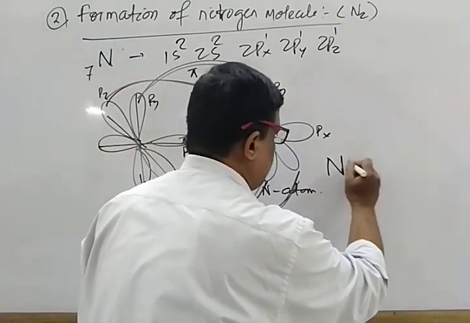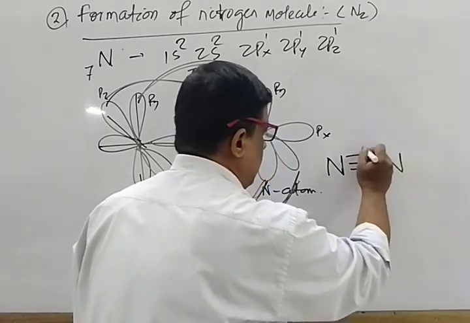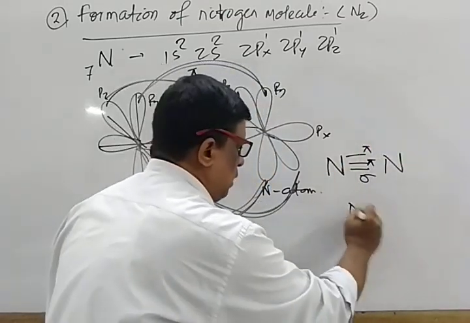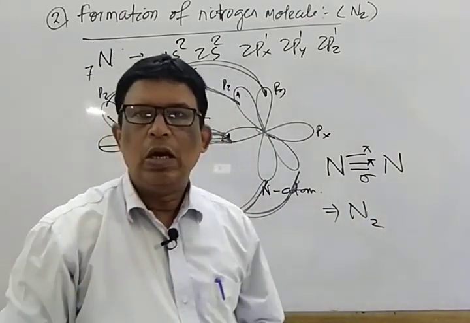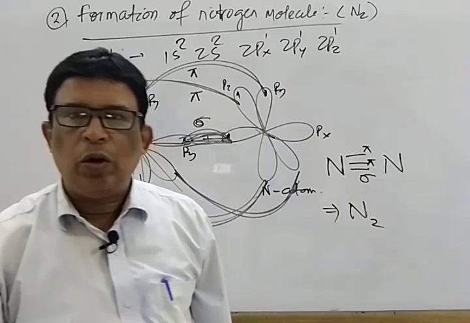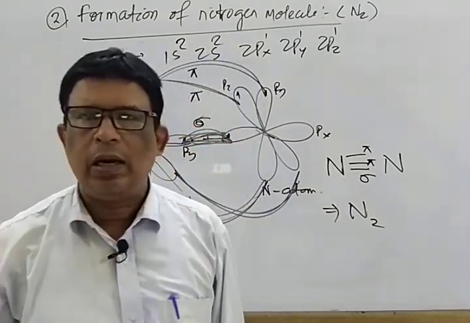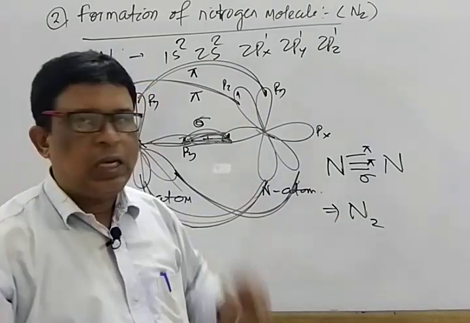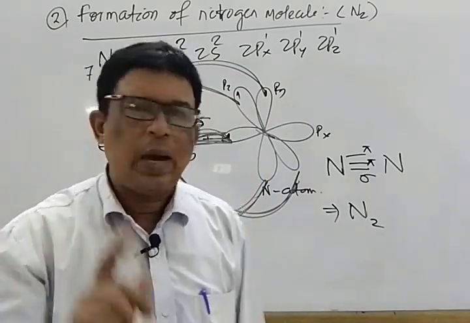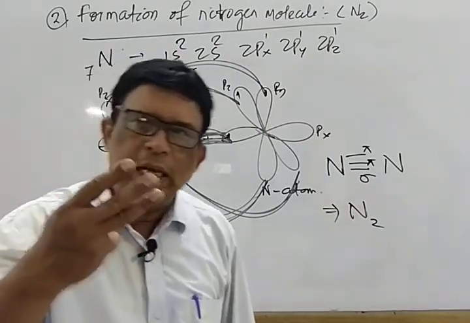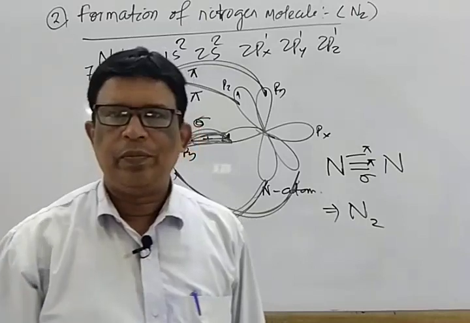In one nitrogen atom, 3 bonds are there; one bond is known as sigma and the other 2 bonds are known as pi, resulting in the formation of the nitrogen molecule. In the fluorine molecule, already completed, a single bond is there, a sigma bond. In the oxygen molecule, 2 bonds are there, that is 1 sigma, 1 pi. In the nitrogen molecule, 3 bonds are there, that is 1 sigma and 2 pi.